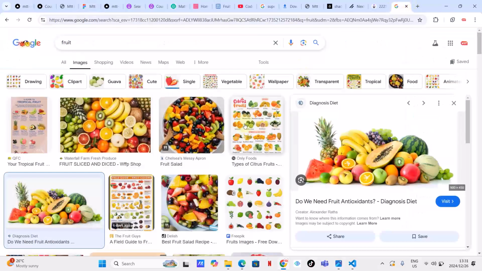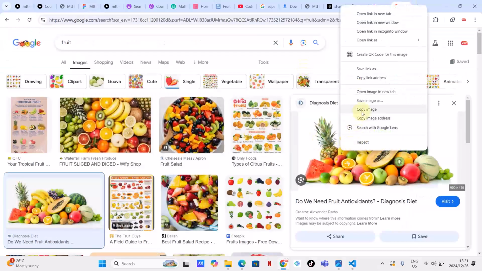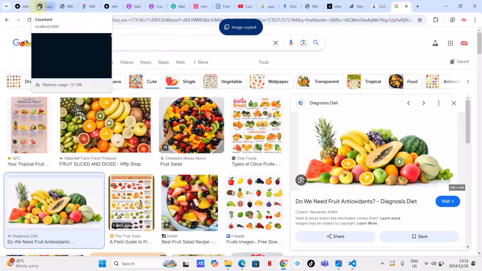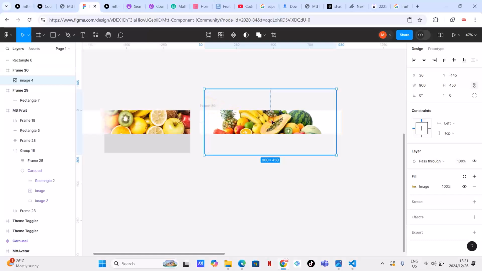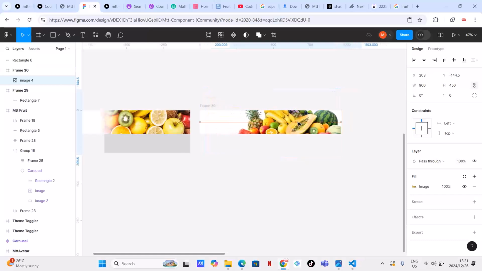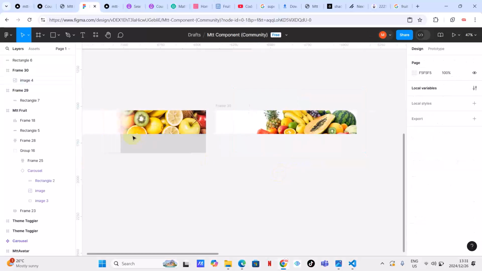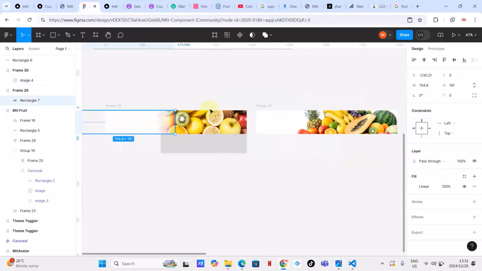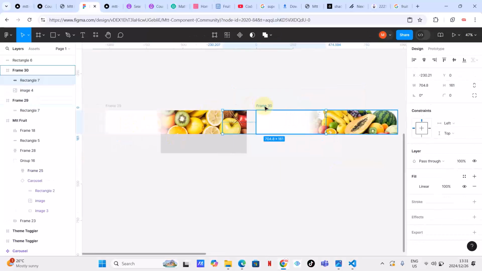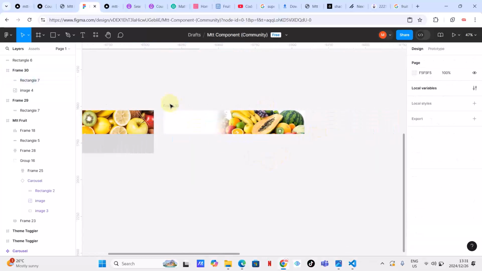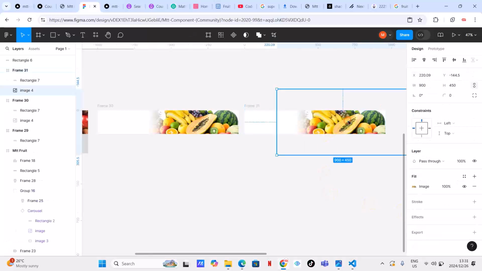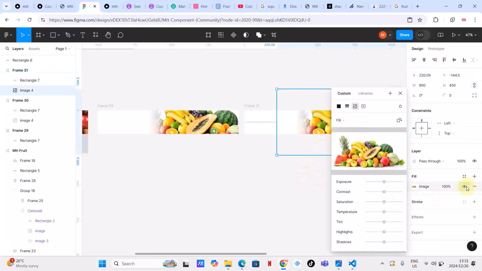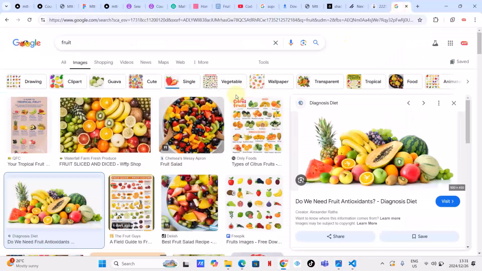Let's go back here, copy this and fill it with something else. Come here and paste, fill it with something else, as you can see, guys. Okay, I'm happy with this, and then I'm going to copy this and paste it as it is. My apologies for that small delay. As you can see, guys, so duplicate this, come here, where is the fill, remove it, and then come back here, fruit.